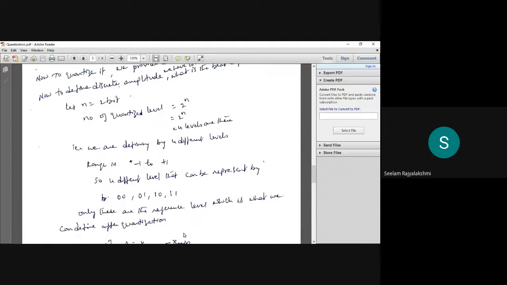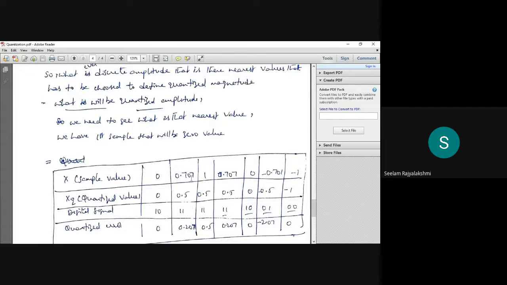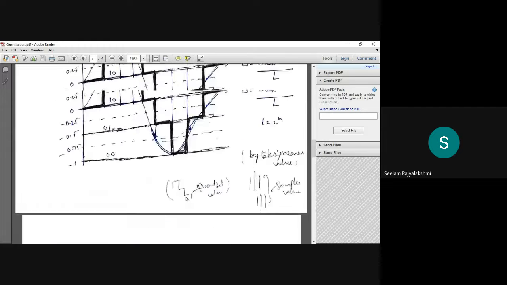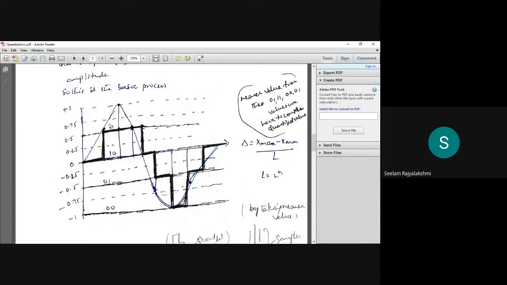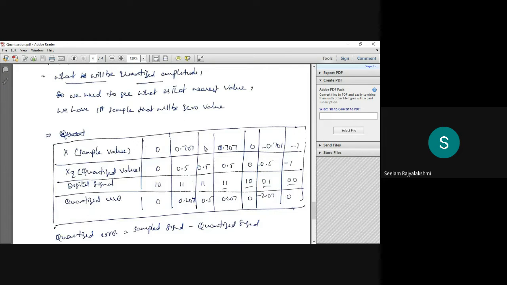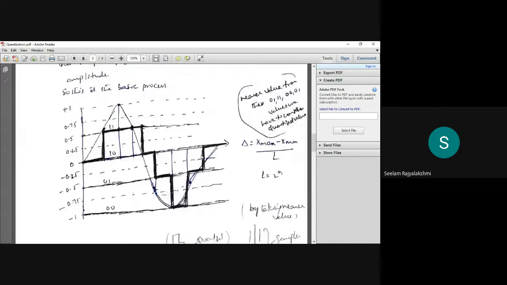So in the case of the sample value 0.707, which is nearer to 0.5, we have to consider the 0.5 value. We did not consider 0.7, so we have considered 0.5 and drawn from here to here. Next sample value is 1, and we don't have level 1, so it is nearer to 0.5.